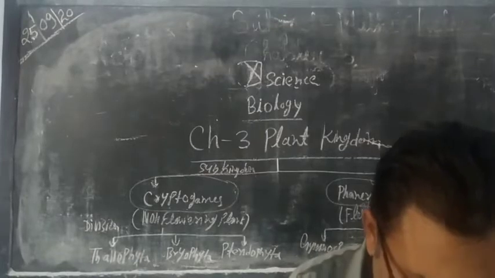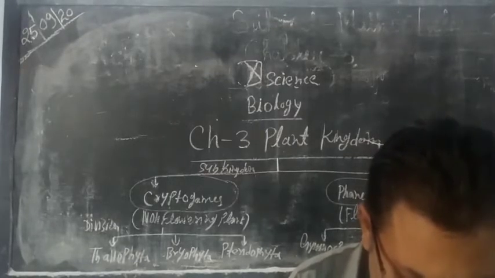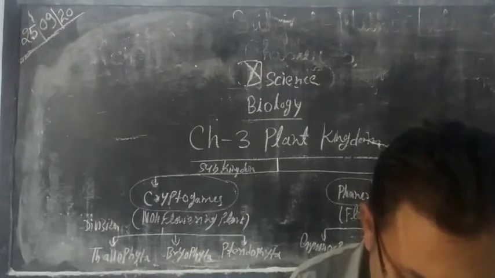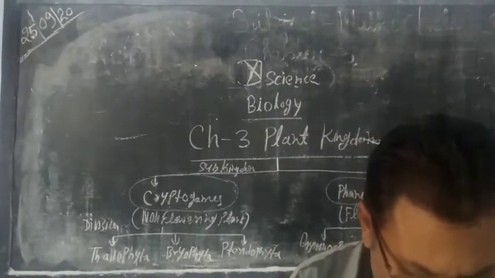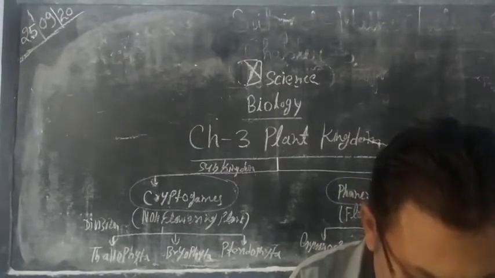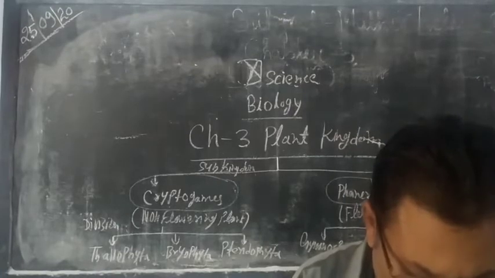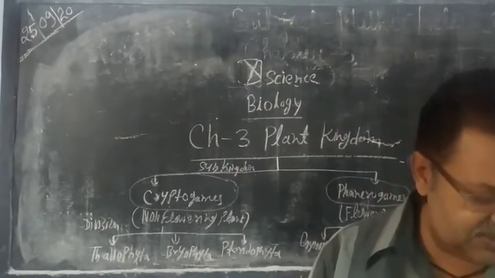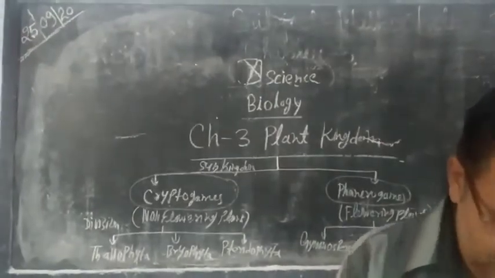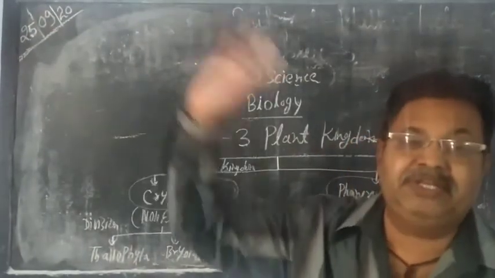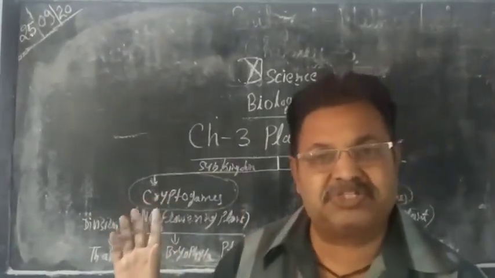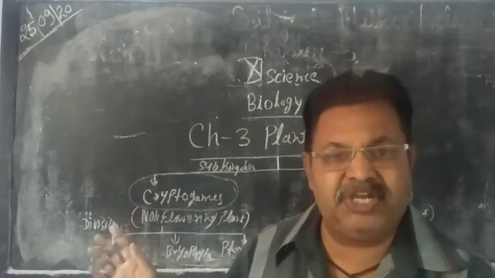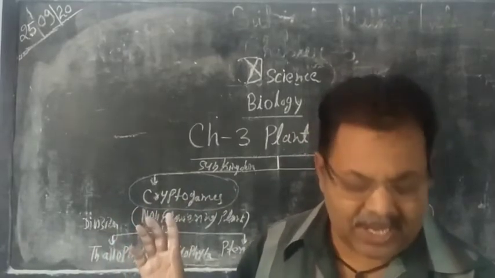Now algae are prominently found in aquatic habitats, so they are found in water, some in fresh water and some in marine water. Now, characteristic features of algae. We have discussed some characteristic features of algae. First one, the plant body is just like a thallus. It means bag-like structures and it cannot be differentiated into root, shoot and leaves.